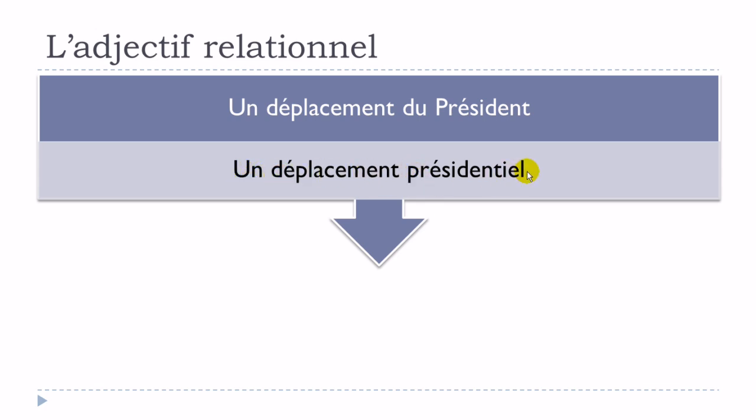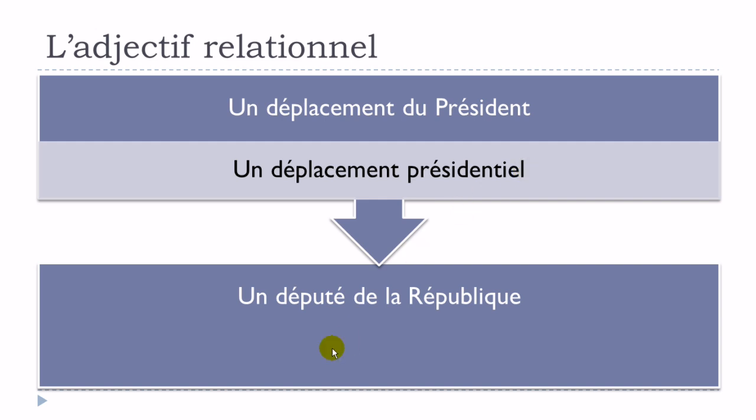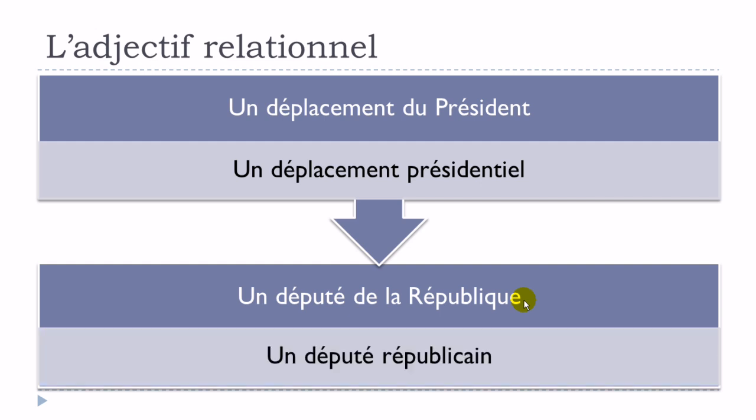All right? Another example would be un député de la République. In that case, it's exactly the same. It's possible to use that, un député de la République, but if you want to use, instead of de la République, an adjective, an adjectif relationnel, you will get un député républicain.